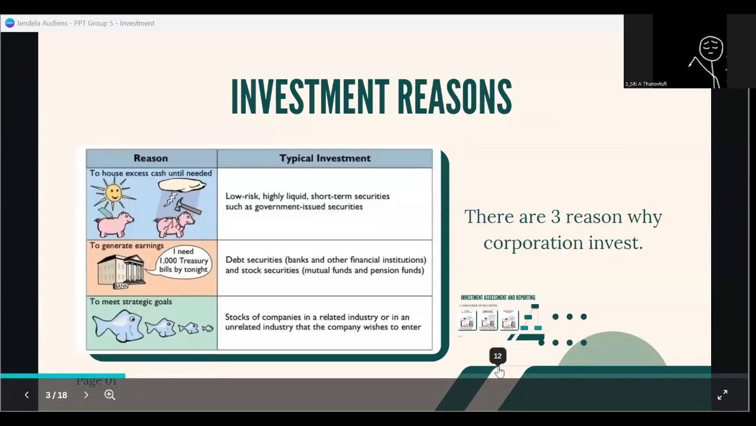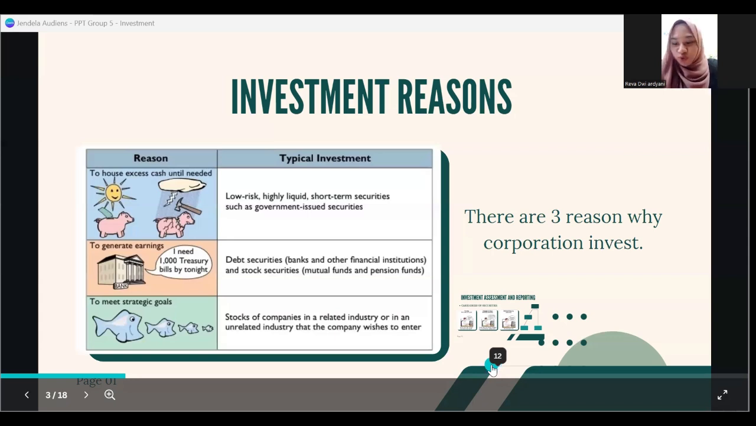Okay, the material is investment reasons. There are three reasons why corporations invest. Firstly, a corporation might have excess cash. If the company has excess cash, this is not good for the company. So the company chooses to invest.